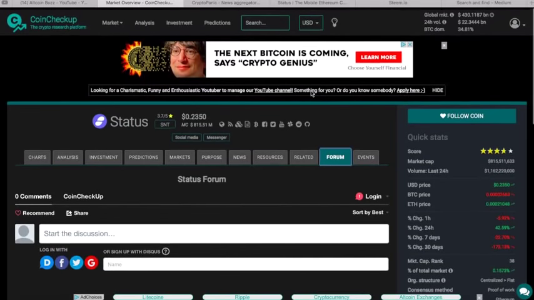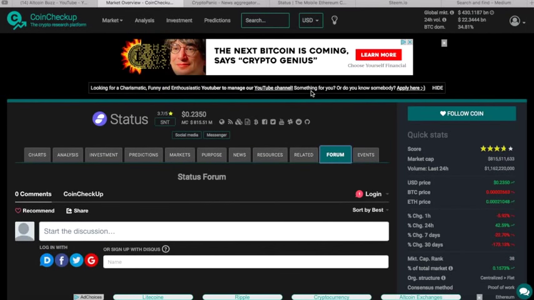All right, guys, at this point, status SNT, I'm going to give it a 50% position size compared to my Steem size. See what I mean there? See what I'm doing? These are best of breed. These two are the top. We've got increasing volume going on. So for every one that I put into Steem, I'm going to put a half into status.